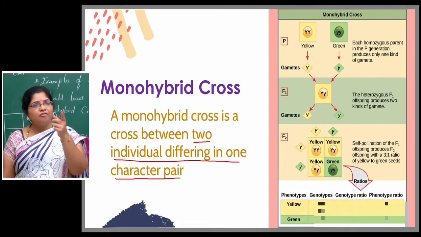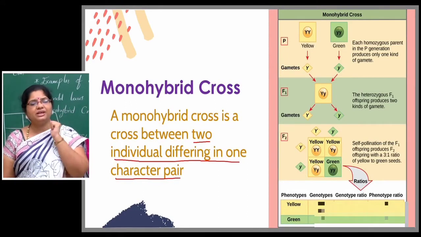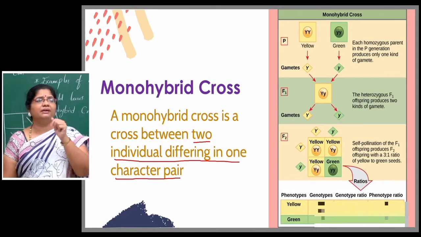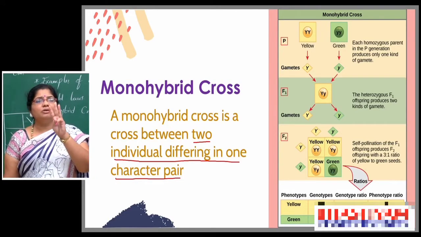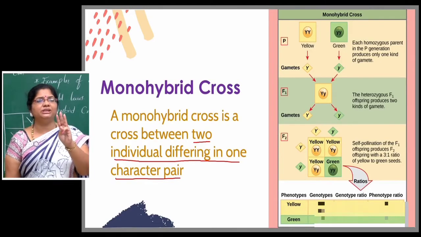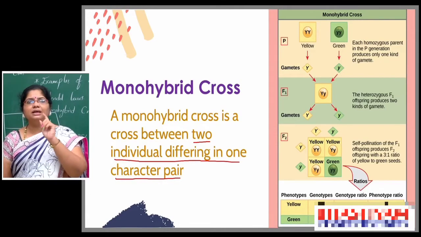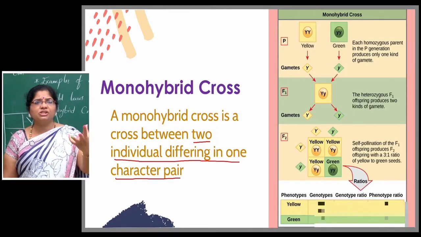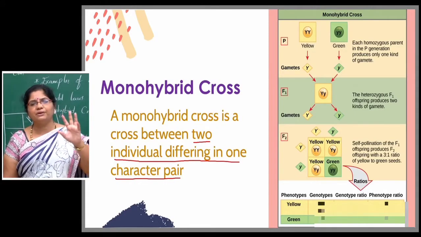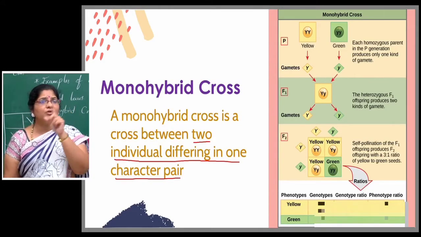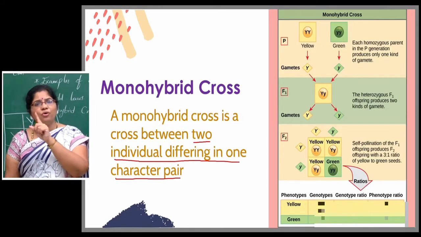When you self-pollinate this F1 generation plants, three are formed yellow in nature. That means externally, if you observe, three are yellow and one is green. What you observe externally comes under the phenotypic ratio. Here 3 are yellow, 1 is green. That is why the phenotypic ratio is 3:1.